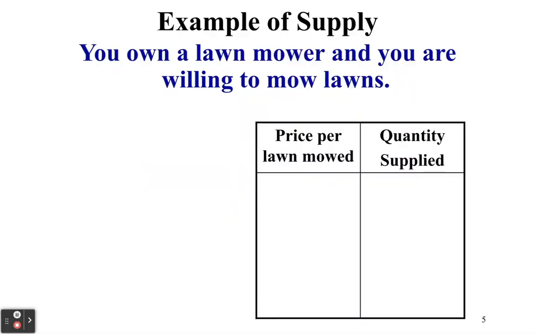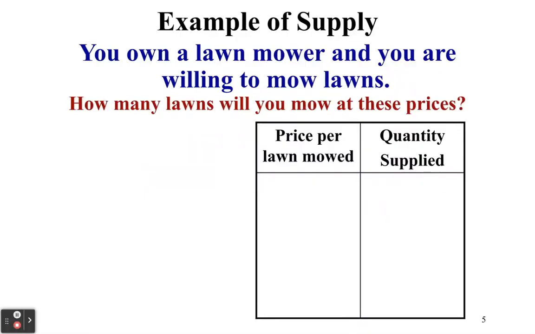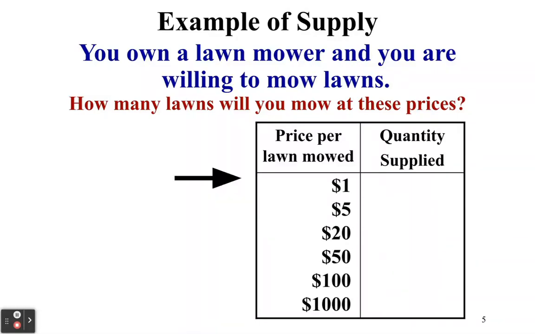So just remember, if you own a lawnmower and you're willing to mow lawns, at certain prices you're willing to mow a certain number of lawns, right? If that's all of the prices we have, this is what a supply schedule would look like, just like a demand schedule. As you could probably guess, the highest quantity supplied is going to be at $1,000 per lawn, and the lowest is going to be at $1, because we are willing to mow more lawns if we're going to make $1,000 per lawn than if we only made $1.